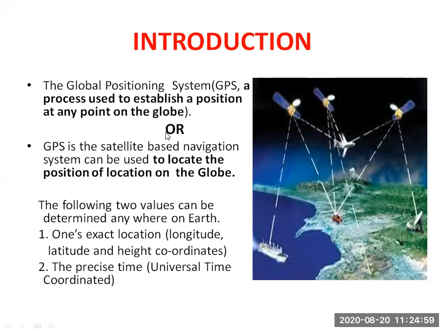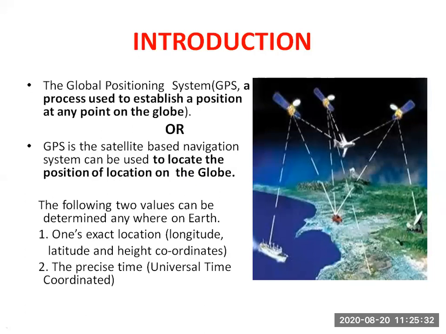So a simple definition: GPS is the process used to establish a position at any point on the globe. Are you getting? So this is the definition. Another definition is there: GPS is a satellite based navigation system that can be used to locate the position of a location on the globe. I have written two definitions here.